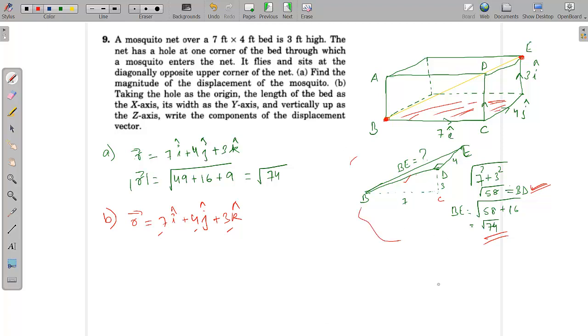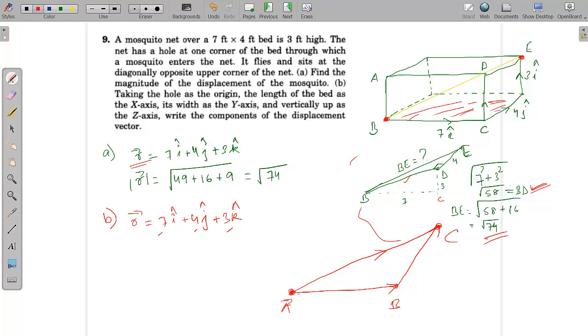Now what we will do here is, since we are working on vectors, we'll try to solve this question using vectors. So what is the displacement vector in this case? When I'm talking about a displacement vector, let's say a body starts moving from this point, moves to this point, then it moves from this point to this point. What we generally do is say that the displacement of the particle is from this point to this point, directly, start to end. So let's say this is A, B, and this is C.